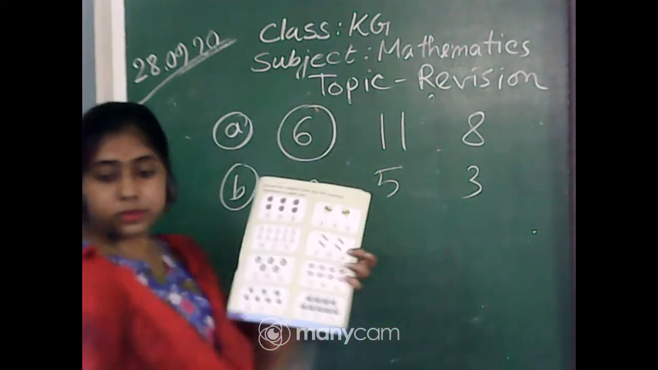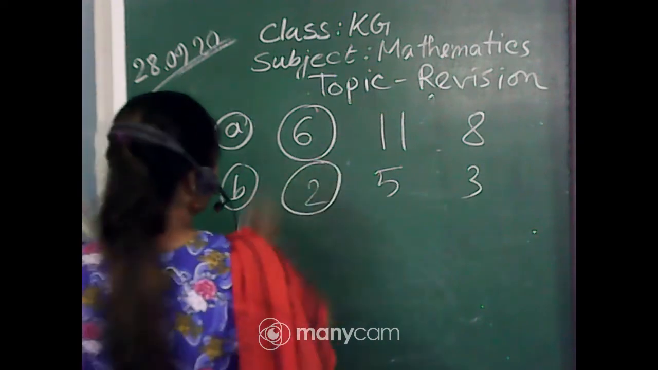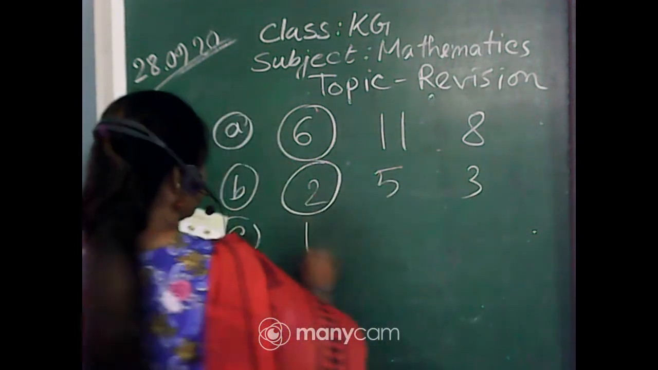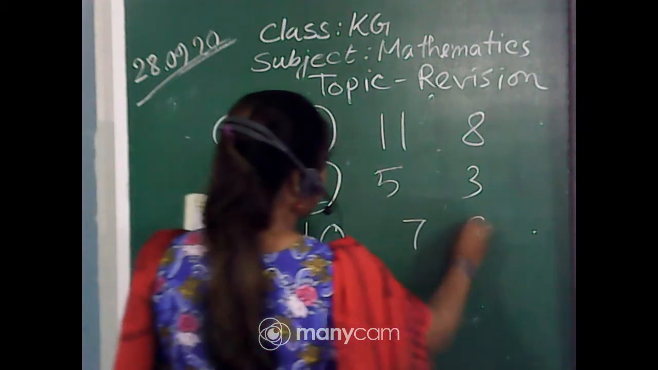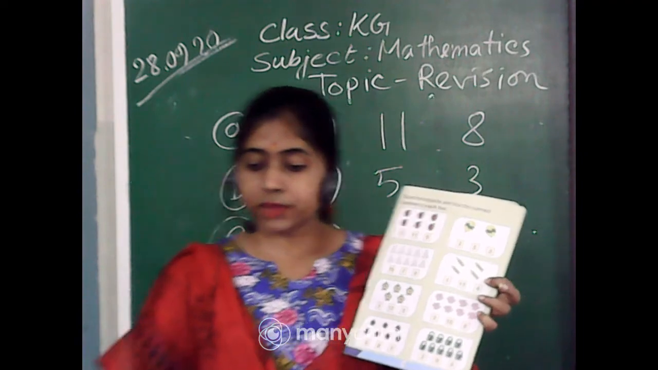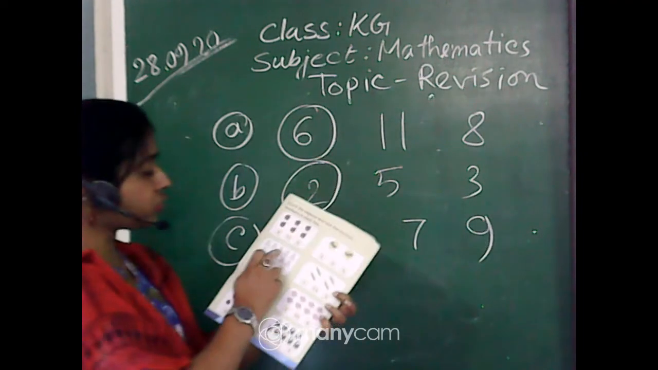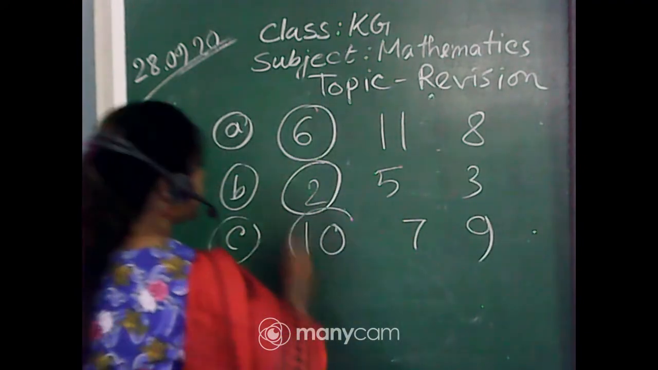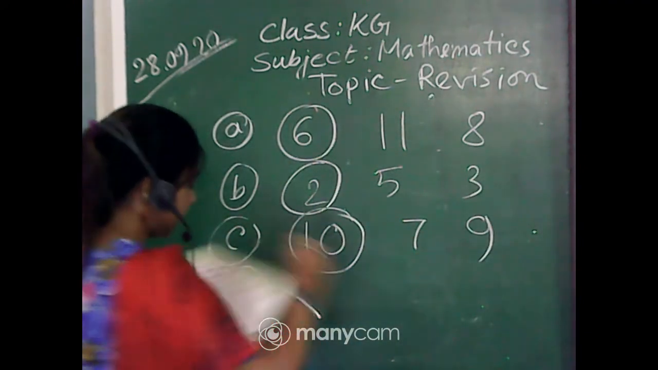So 2 balloons are there. Very good. So 2, I circle it. And the next one, rabbits. First 10, 7 and 9. How many rabbits are there? Yes, Shamantak, very good. Srijan, very nice. 1, 2, 3, 4, 5, 6, 7, 8, 9, 10. 10 rabbits. Very good.